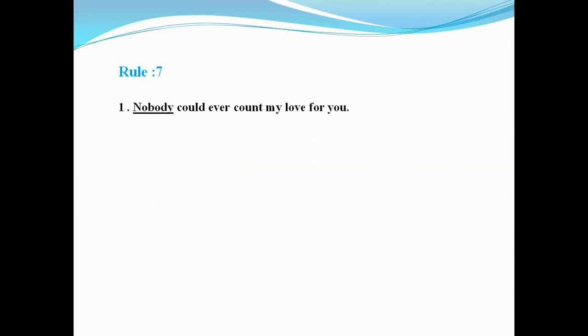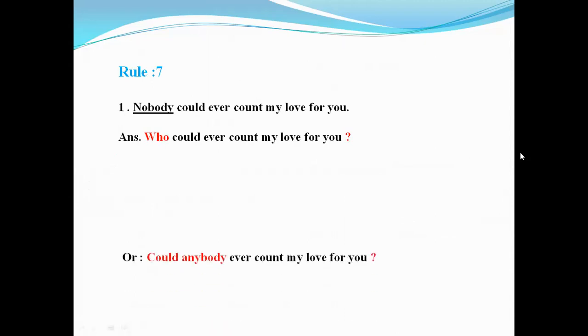Rule 7. Nobody could ever count my love for you. This is a negative sentence, so you must make it affirmative interrogative. Use who instead of nobody, then the rest of the sentence and a question mark. So the answer is, who could ever count my love for you? I think it is very easy. Just use who instead of nobody and put a question mark at the end of the sentence.